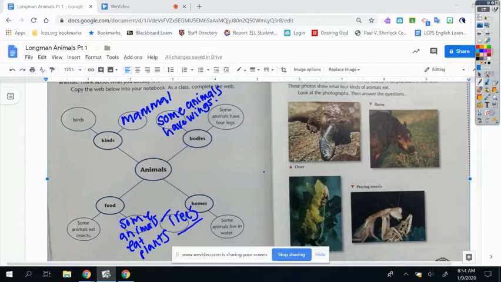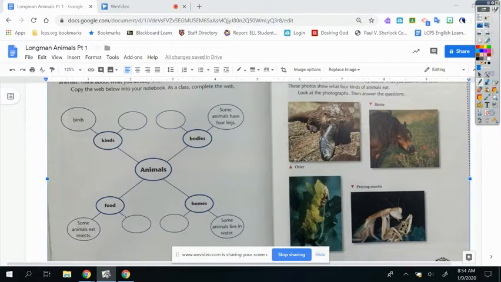Okay, so when you fill this out in your packet, you're going to be filling out types of cats. Okay, so think about type of cats that you know. Okay, I know there are tigers, there's lions, those are types of cats. Okay, so when you fill that out, you go ahead and fill in what you know. You can write it in your language. All right, moving on.